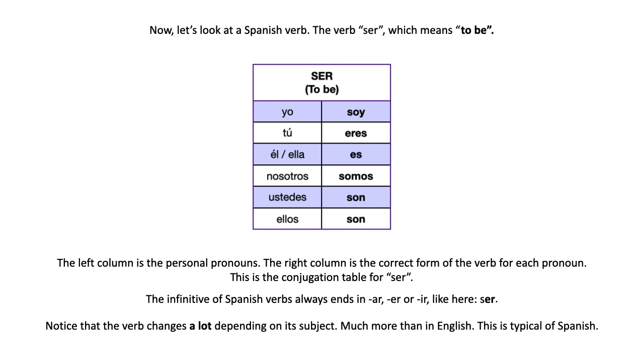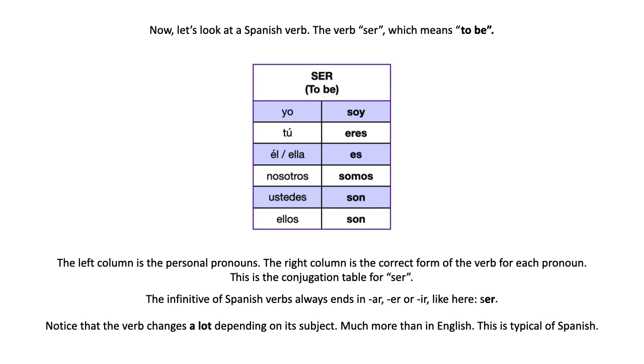So the verb changes a lot depending on its subject. This is typical of Spanish, right? And it is one of the reasons why sometimes English speakers struggle with Spanish, right? That verbs change so much because in English you are used to not changing them that much, right? You almost always use the same form. Okay? But as I said, this is typical of Spanish and this is also very useful.